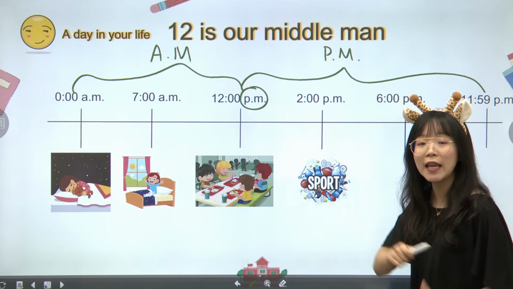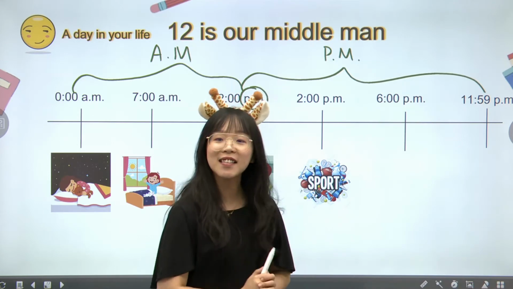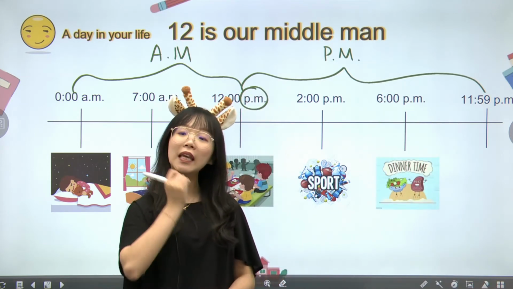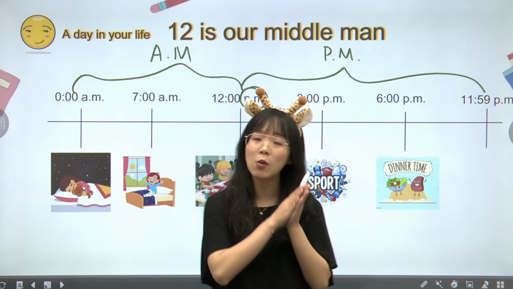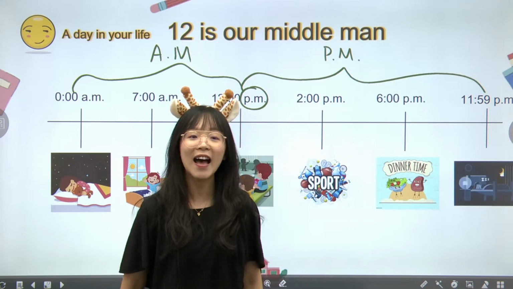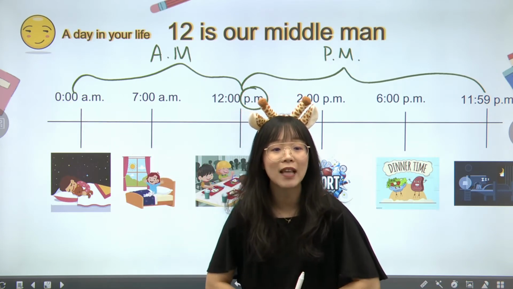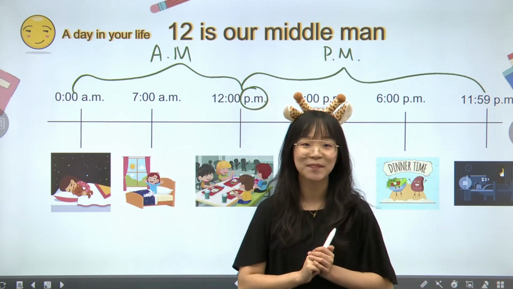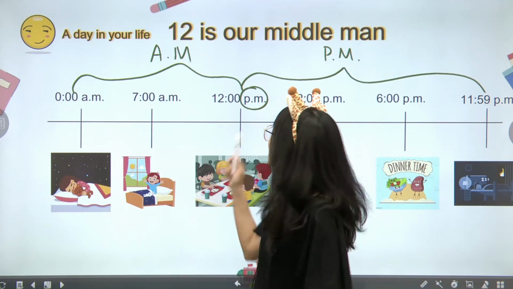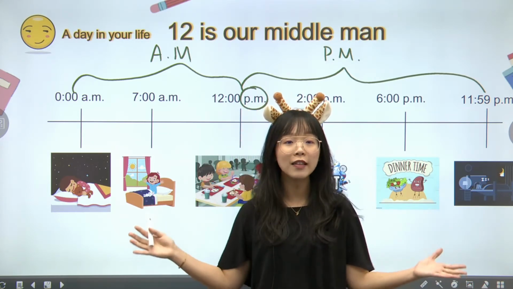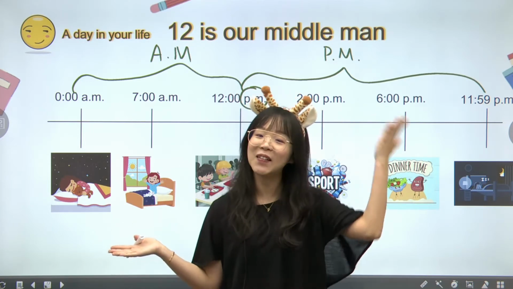Okay, keep going on with your day. At 2 o'clock p.m., many of you have recess, playing some sports. Also, at 6 o'clock p.m., you're supposed to eat dinner, and all the way to 11:59 p.m., you're already in bed. And going back to 0 o'clock a.m. or 12 o'clock a.m., that's the midnight of the next day. Okay, so remember our 12 is our middleman, and whenever you see the 12, the whole day starts fresh, and we switch from a.m. to p.m., from p.m. to a.m.